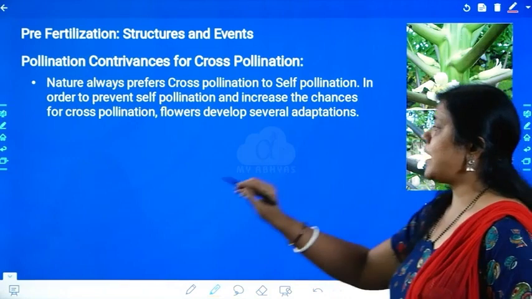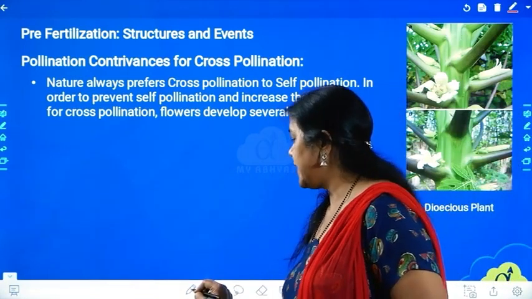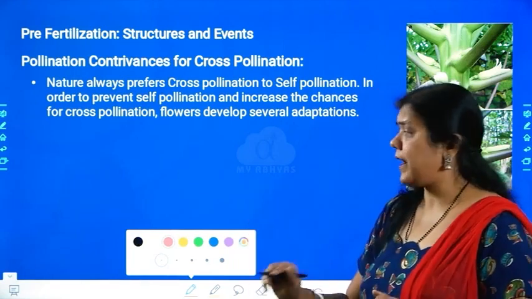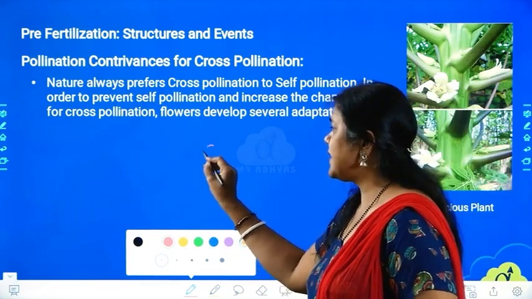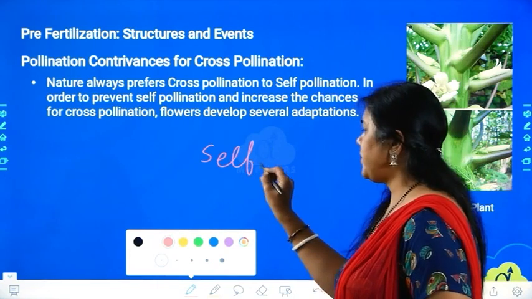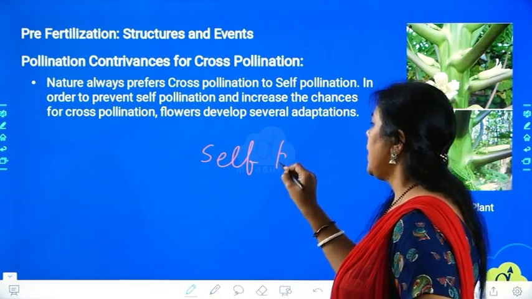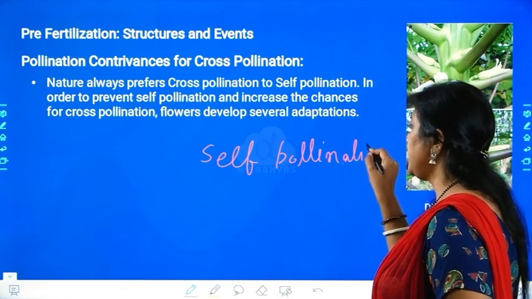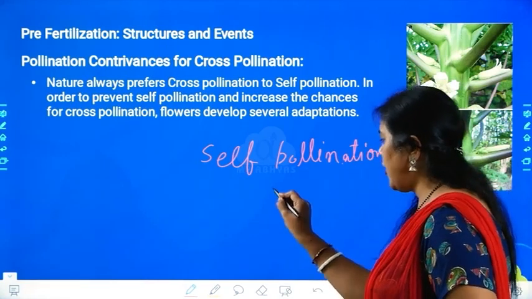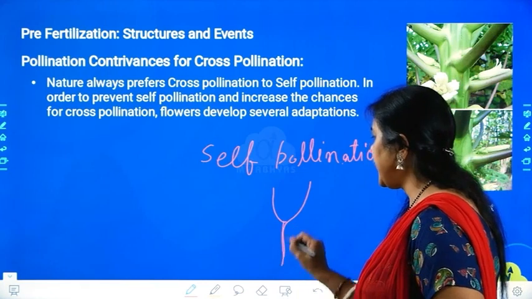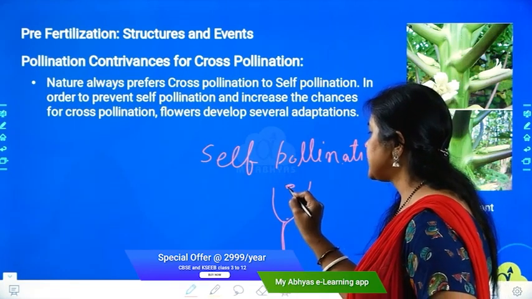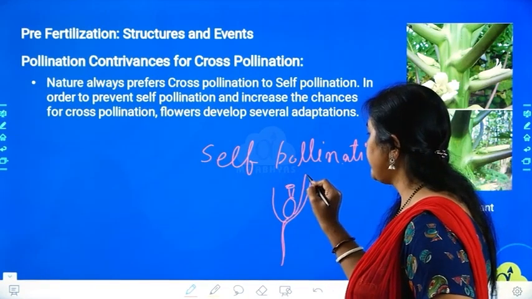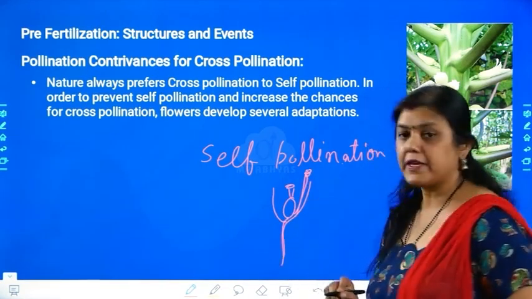For example, let us think that the plant is self-pollinating. In a self-pollinating plant, the flower has the stigma, the female reproductive part, and the male reproductive part carrying the anther.